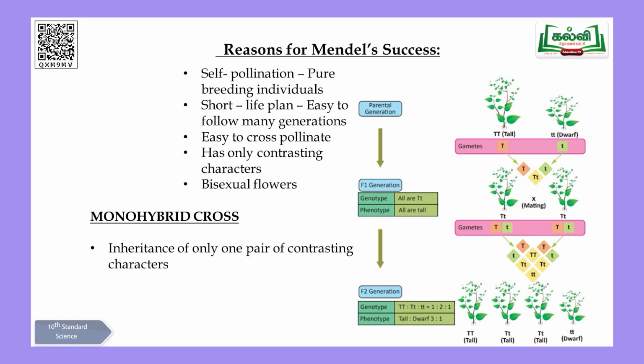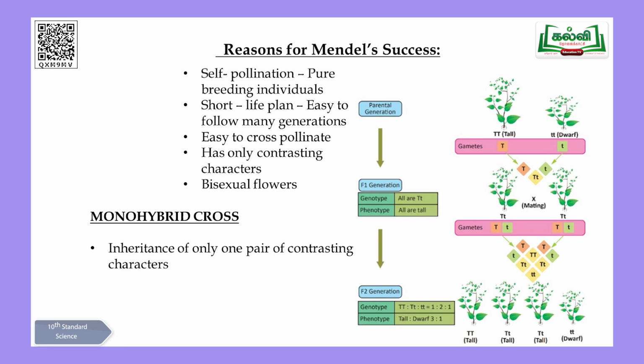So now we are moving to the next topic. Why did he select the pea plant for his experiment? That is an important question for your exam also, children. We will see that now. What was the reason that Mendel selected only the pea plant, not any other plants? You can see here, pea plants are always self-pollinated plants. They don't have to depend on any insects, butterflies or beetles for their pollination. So this was the first reason why Mendel was attracted towards pea plants: self-pollination. And after self-pollination, these plants are able to produce their pure varieties, without any mixing of characteristics. That was the first reason.